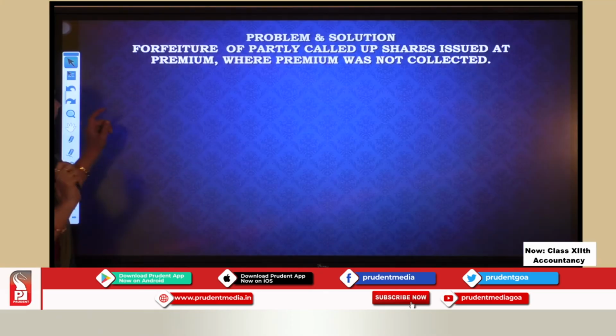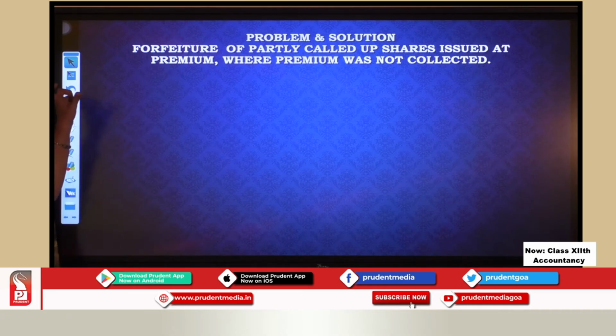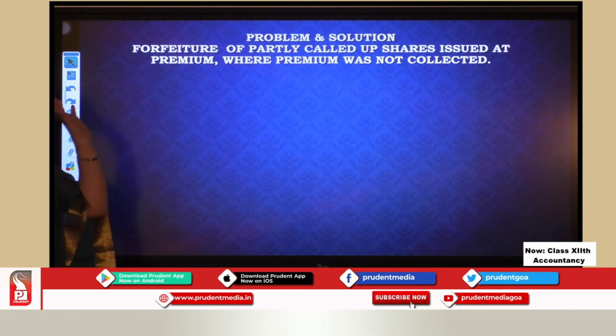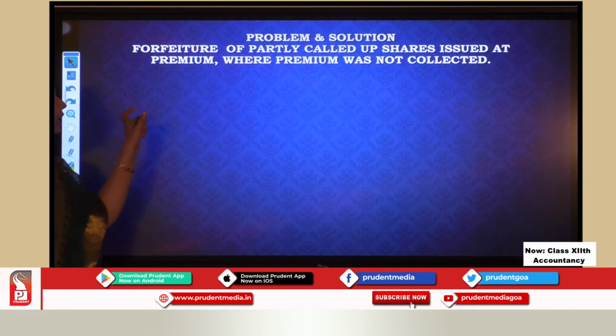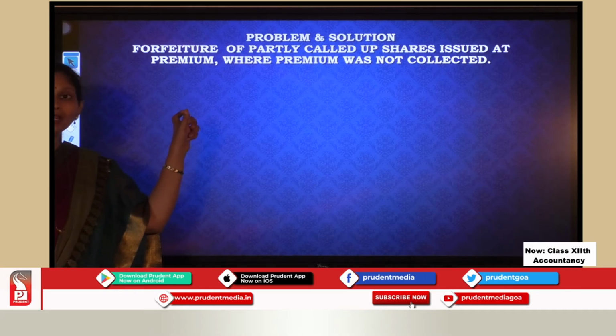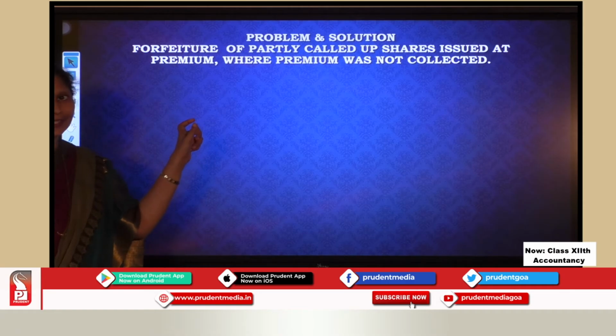Okay. So let us start. Now here we have a problem, once again I am saying, wherein forfeiture of partly called up shares. So we are learning two concepts: what to do when the shares which are partly called up are forfeited, and the next part wherein they were issued at premium and the premium amount was not collected.